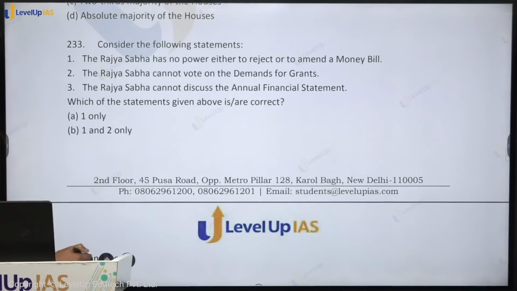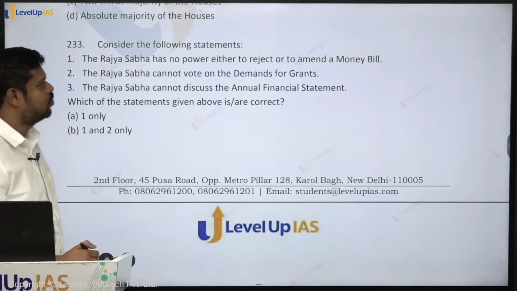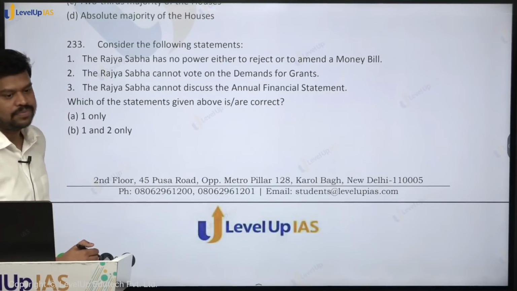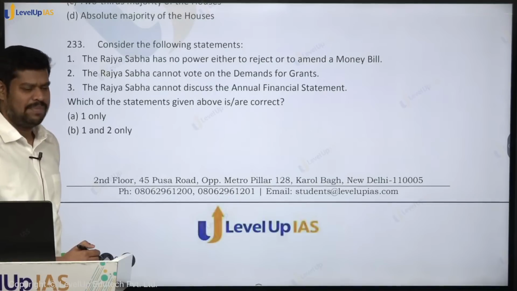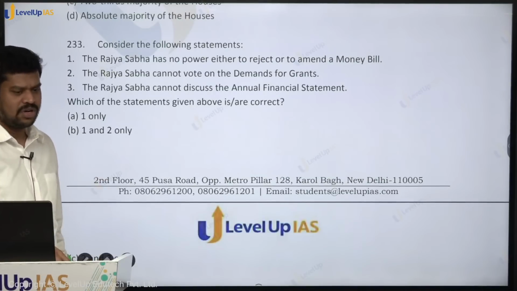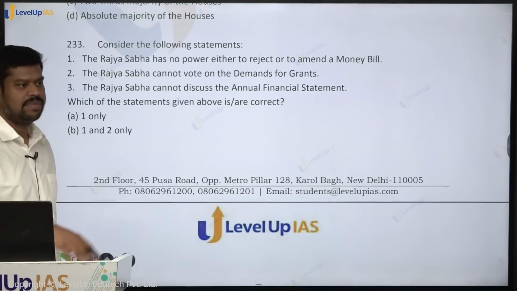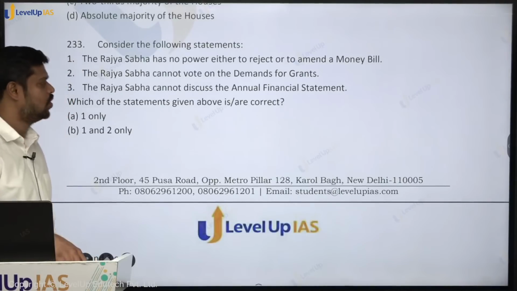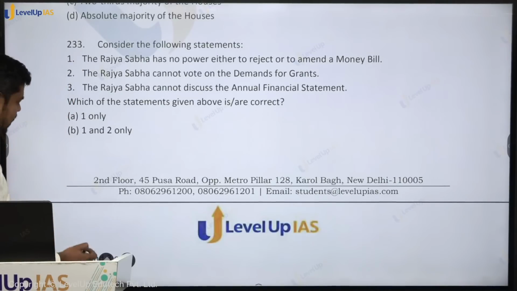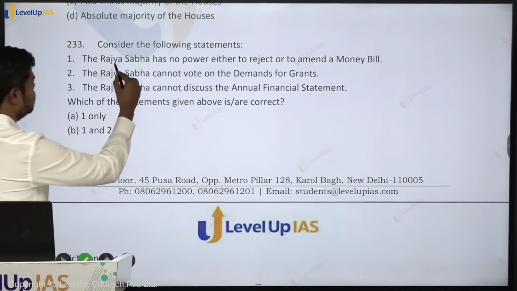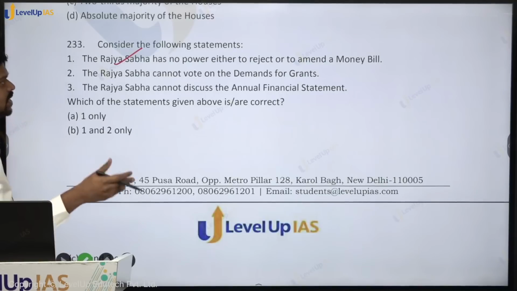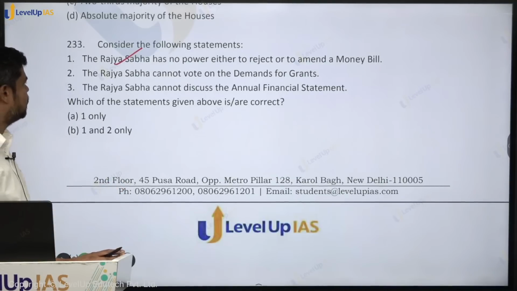Consider the following statements. The Rajya Sabha has no power to reject or to amend a money bill. They cannot amend it, they can suggest amendments. So the appropriate word is they can suggest amendments and they can send it back. So the Rajya Sabha has no power either to reject or to amend it. Therefore this can be seen as right. They can suggest amendments, but they cannot make the amendment themselves.